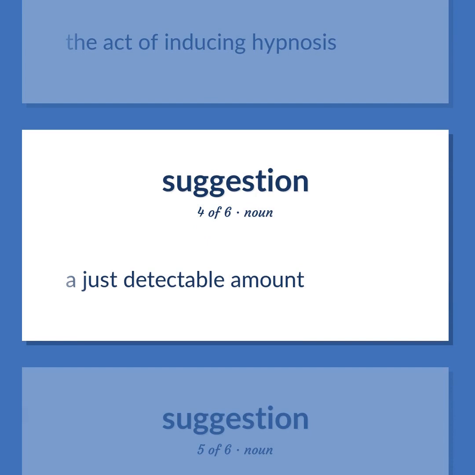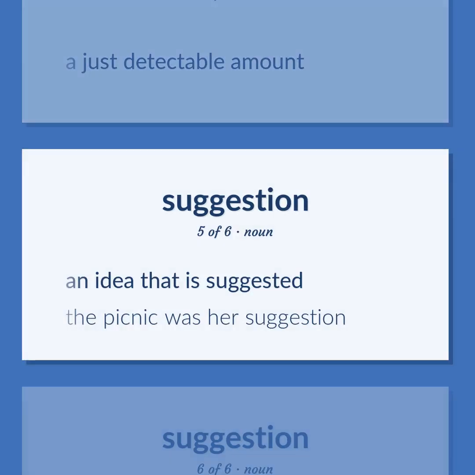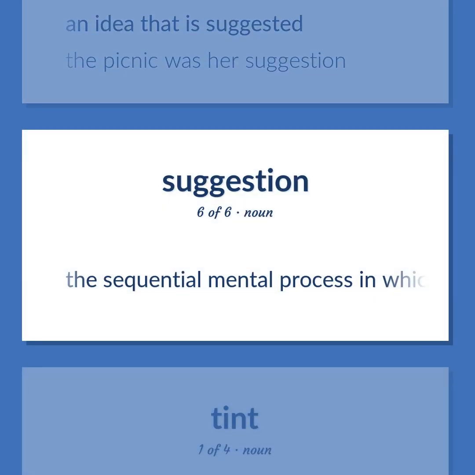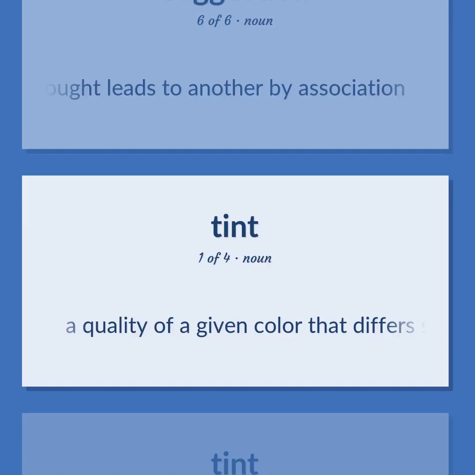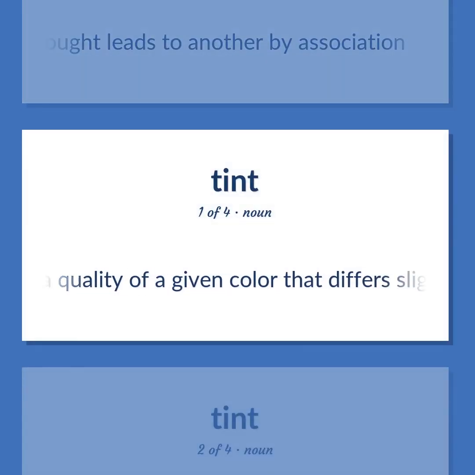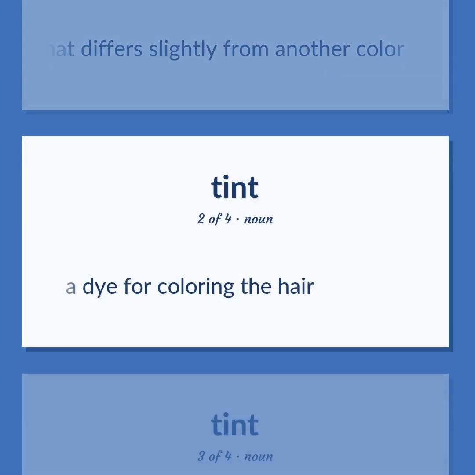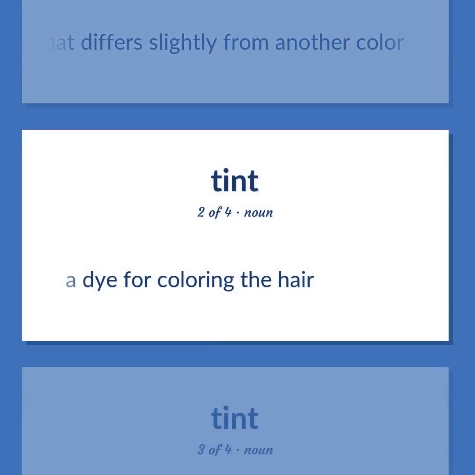A just detectable amount. An idea that is suggested. The picnic was her suggestion. The sequential mental process in which one thought leads to another by association. A quality of a given color that differs slightly from another color. A dye for coloring the hair.